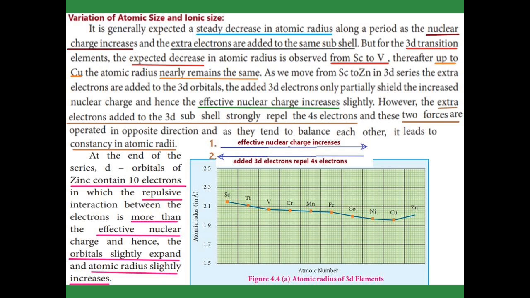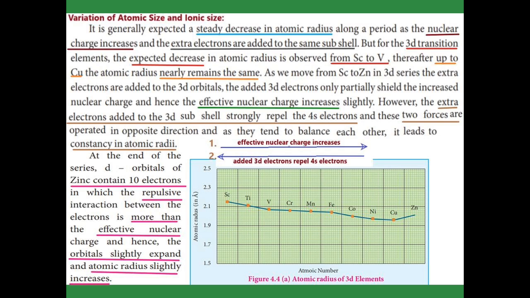This is the other force, which I have indicated in blue color. The first force, the effective nuclear charge increase, acts in one direction. And the second force, the added 3d electron repelling the 4s electron, acts in the opposite direction. So these two forces are equal and opposite and balance each other, so that the atomic size is constant from manganese to copper. Afterward, from copper to zinc there is some increase in atomic size.